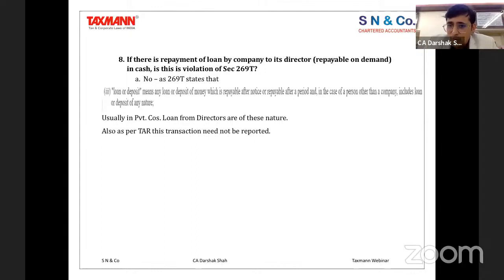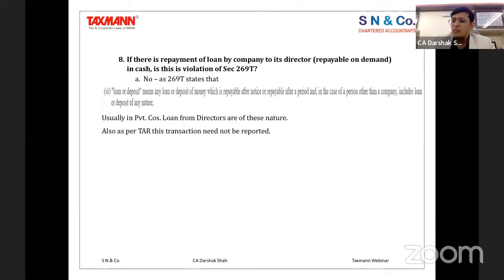But when it comes to companies, only loans and deposits repayable in a particular period or repayable after notice are covered. Therefore, if loans and deposits are not covered under this clause for companies, they are out of Section 269T. That's something unusual, and therefore it is important to understand.